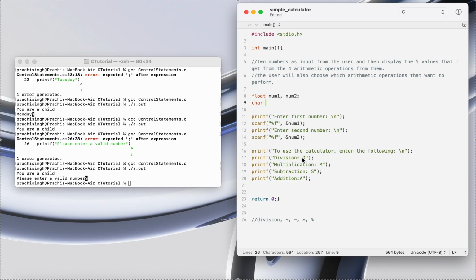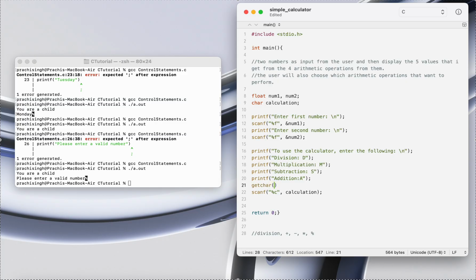So I'm going to use a variable, so what should be the name of the variable that the user takes to enter the calculation, yeah, calculation, fine. So scanf, and this is going to be %c, and calculation.